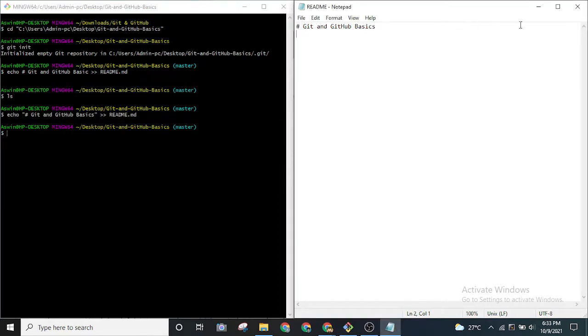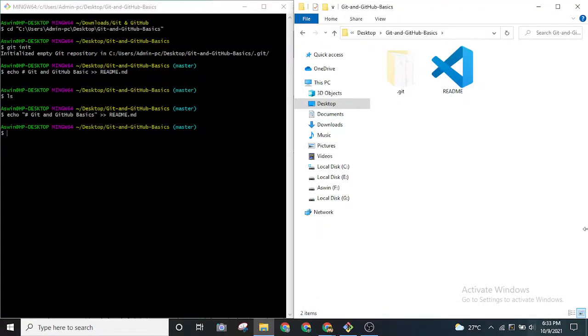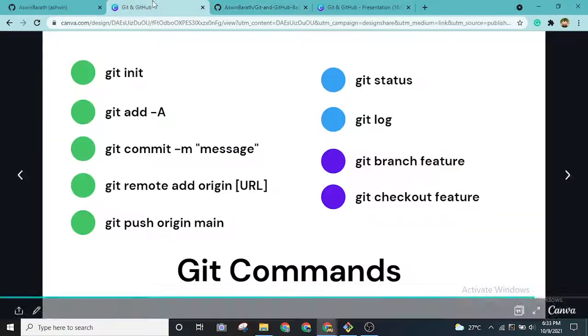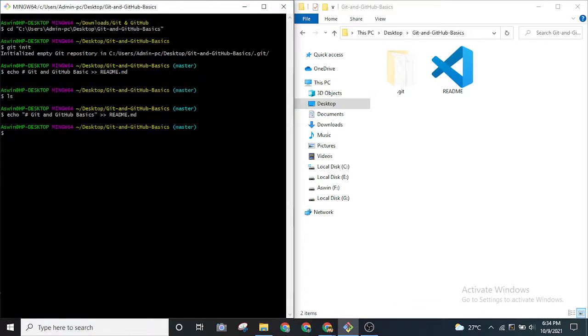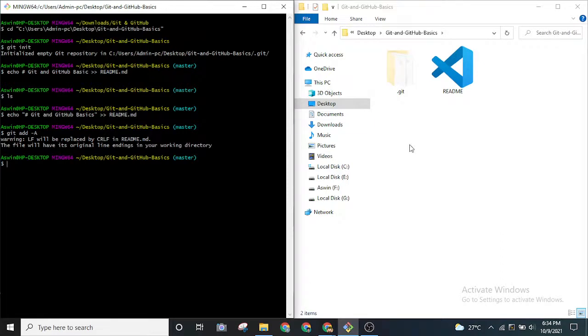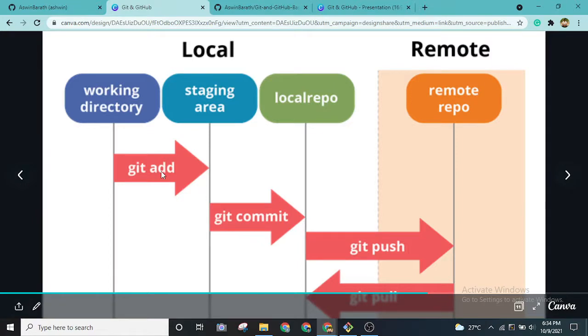It's a basic Linux command line command we can use. We have now created this readme file. This is now the working directory, and we have to add this to our staging area. If I recall what I was discussing, currently we are at the first stage, the working directory. What we have to do is add all our files into our staging area. So when I do this, we are putting all of our files into the staging area.